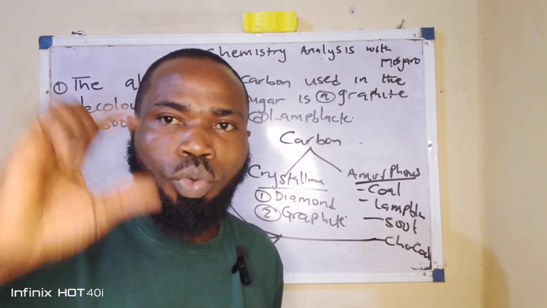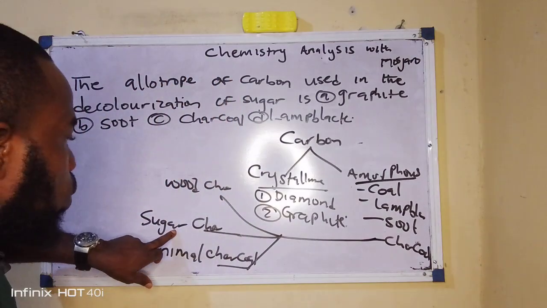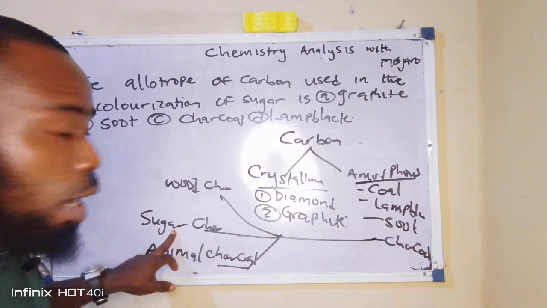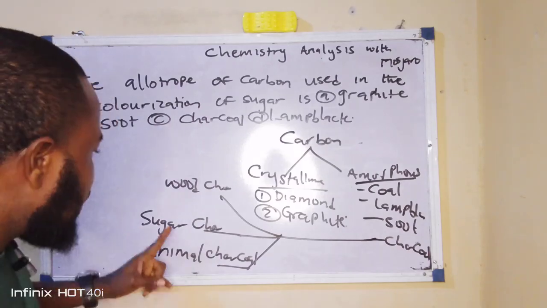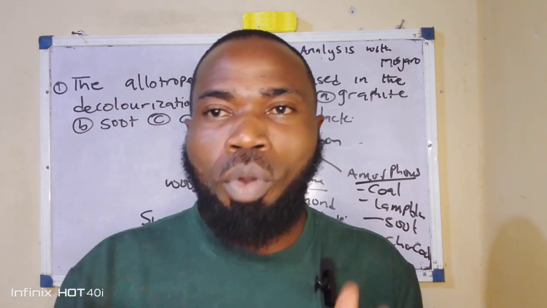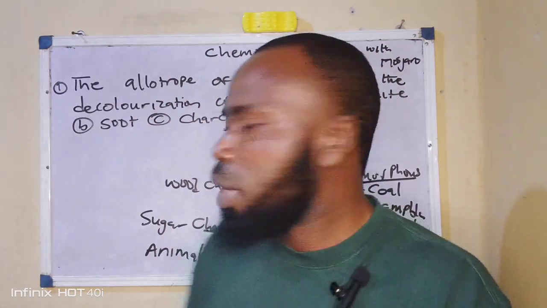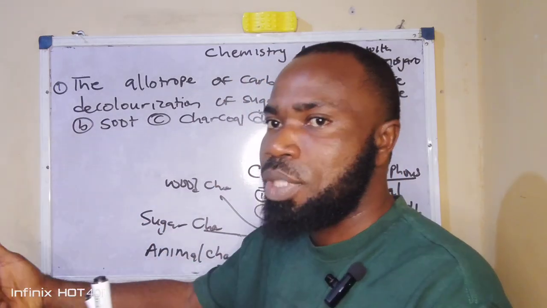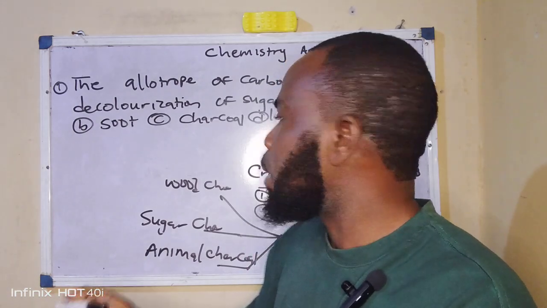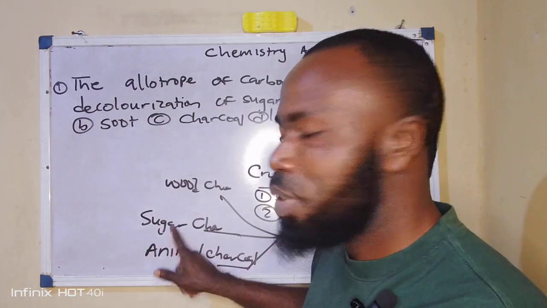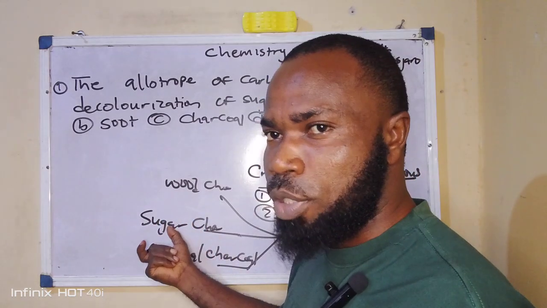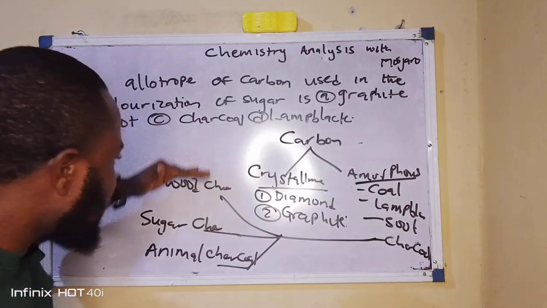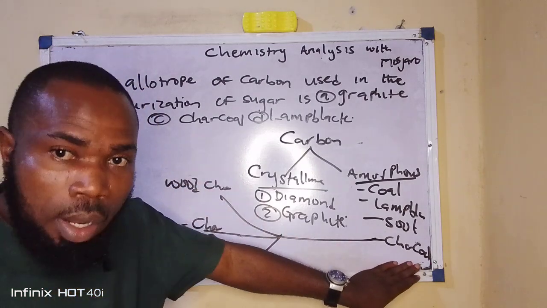Now I want to bring this to your mind again. Sugar charcoal is the purest form of amorphous carbon. Not just the purest form of charcoal, it's the purest form of amorphous carbon. The reason being that sugar charcoal is actually formed from a dehydration reaction. So when sugar reacts with concentrated H2SO4, that process is a dehydration process, usually called charring of carbon. Now, this sugar charcoal, like I rightfully said just now, is the purest form of amorphous carbon and it's actually formed from a dehydration reaction.